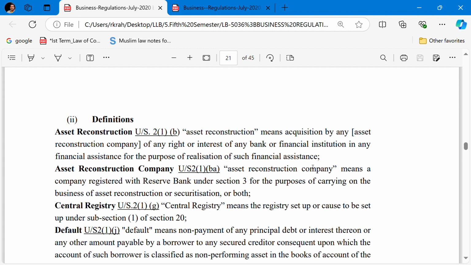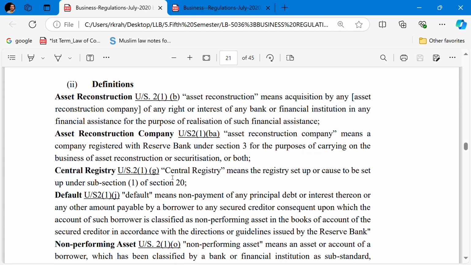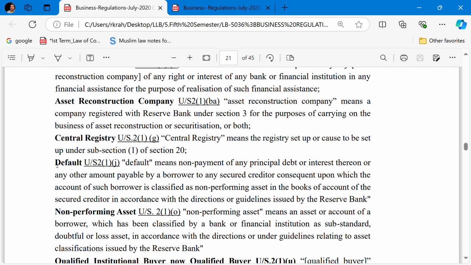What is the meaning of the central registry? Central registry has been defined under section 21G of the Act. Central registry means the registry set up or to be set up under section 20 subsection 1. The meaning of default is very important because in case of default, the securitization process of enforcement of the security assets commences.